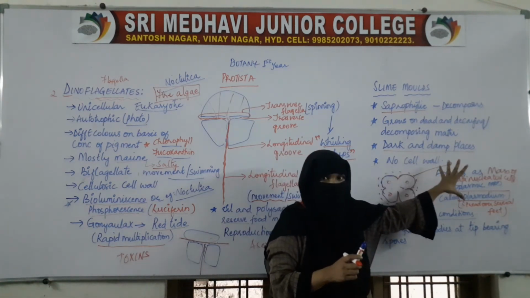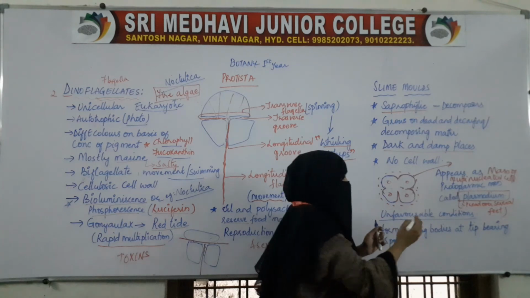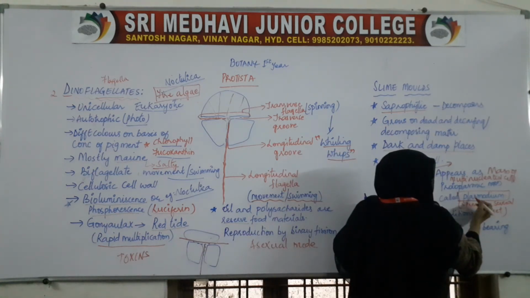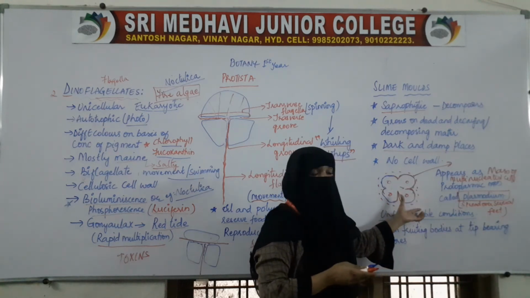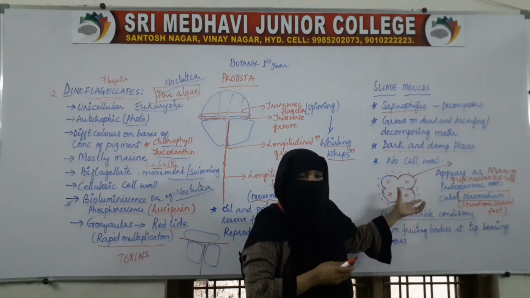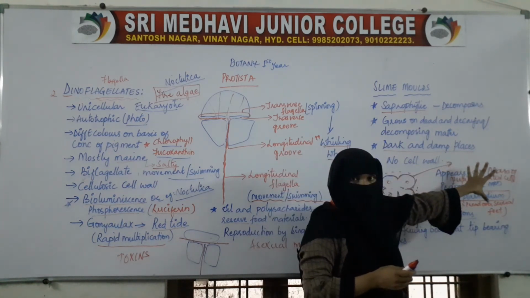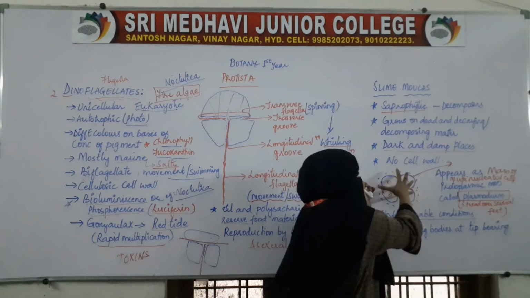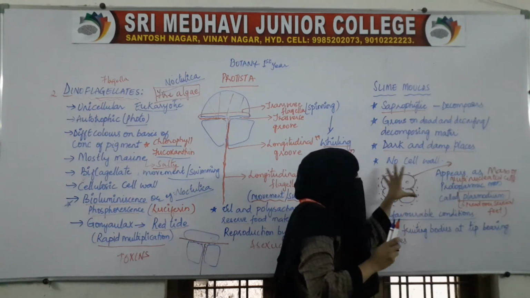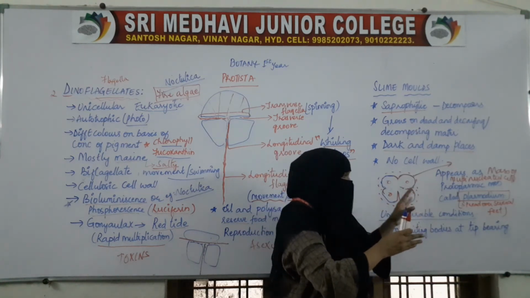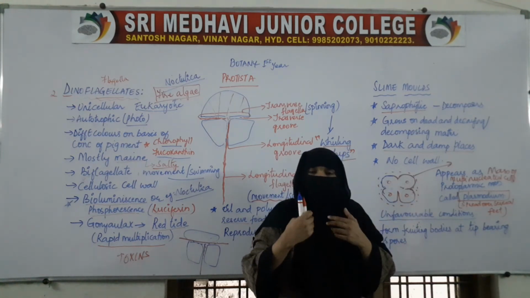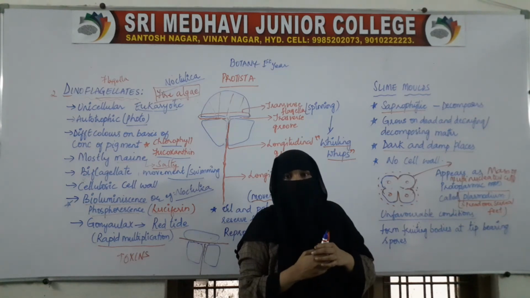Plasmodium means false feet. This aggregate is called the plasmodium, spread over several feet. When it moves along, it engulfs the organic material.